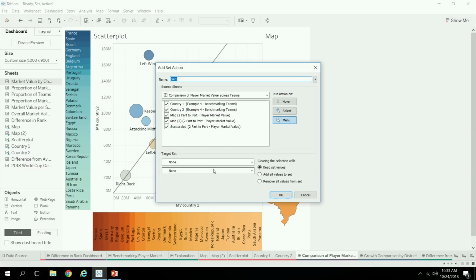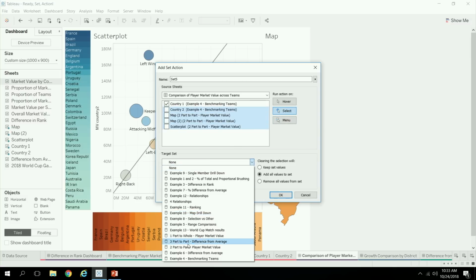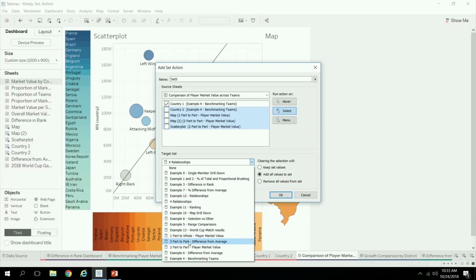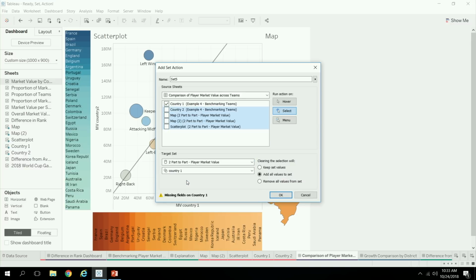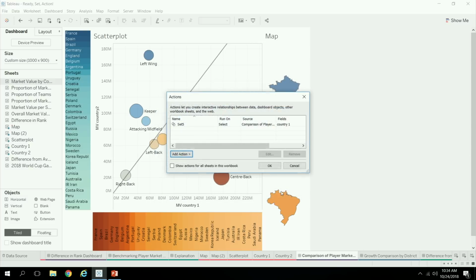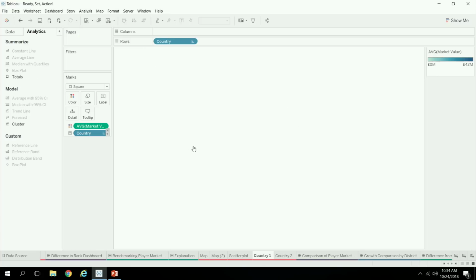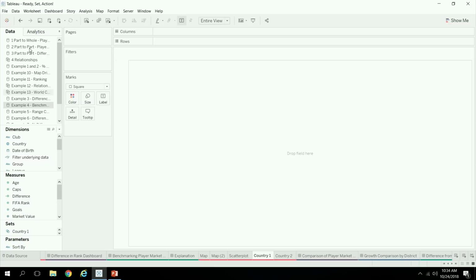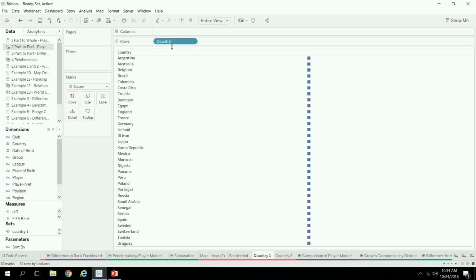In this case, we need two set actions because we're updating two different sets. So we want country 1 to update the, no, not this one. It is number 3, number 2. Okay, so we want that to update country 1. Why is it missing a field? Let me go see. What have I done? I built it on the wrong data source. So let me just quickly fix it. Now you get to see how this thing's built because I messed up in my preparation.